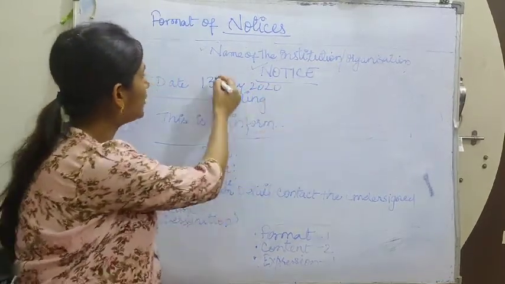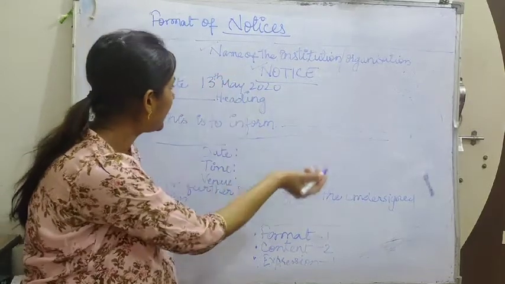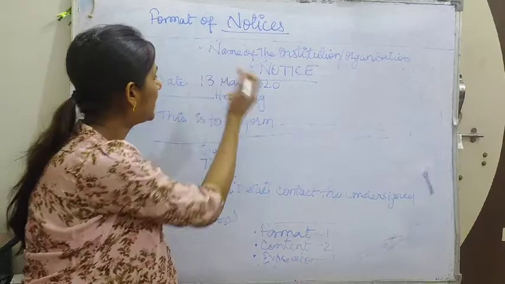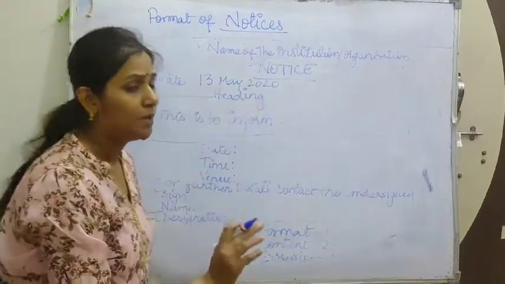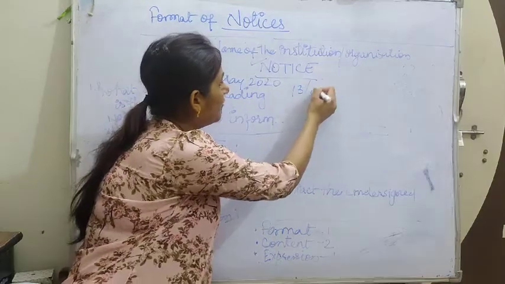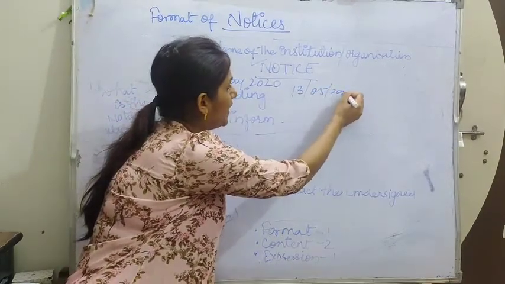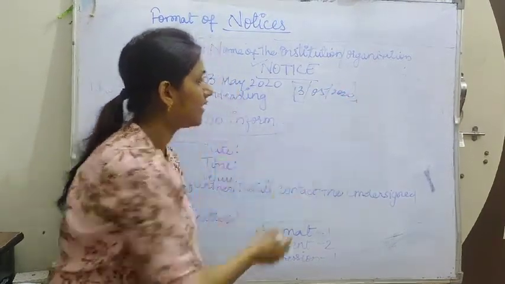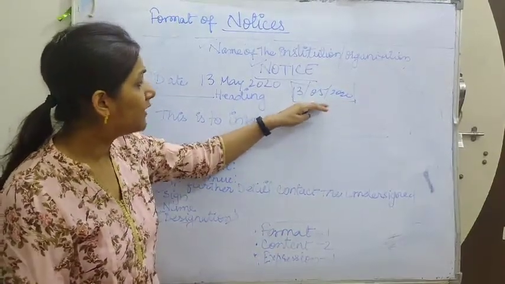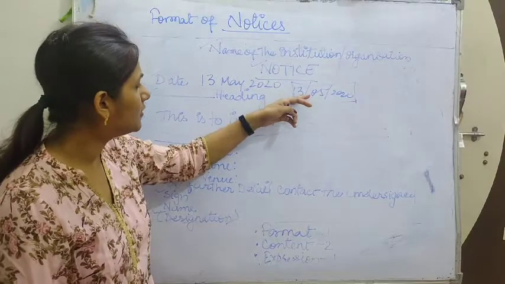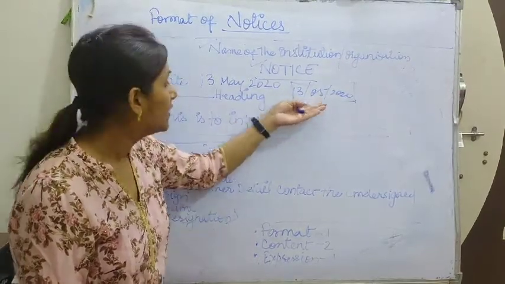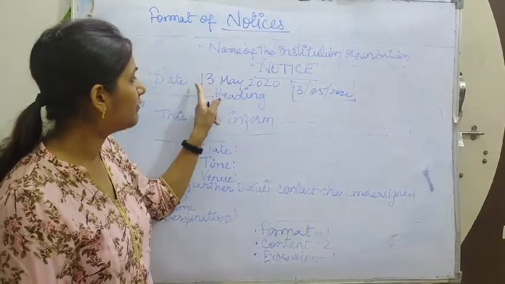You can also write like 13th May. So 13th May 2020, and 13 May 2020, both are correct, but never ever write it like 13/5/2020. This is a very important thing. Why? Because this pattern of writing the date is the incorrect format. It is the informal way of writing the date. This is the correct format of writing the date.